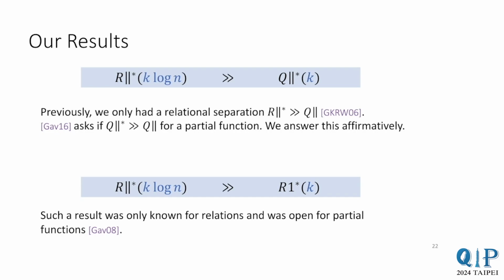Our second result separates R parallel star from R1 star. This shows that you cannot efficiently reduce the entanglement with one-way messages. This kind of a result was only known for relational problems, and we show it for functional problems.